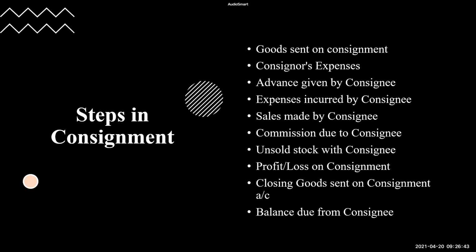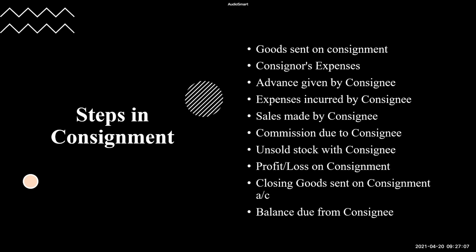Now, how will the consignee pay advance? He has various options. Either he can pay cash, or he can give a check, or he can pay through bills of exchange. So if the consignee is paying through bills of exchange, consignee will accept the bill and give it back to the consignor.